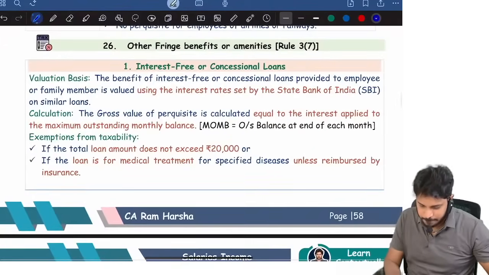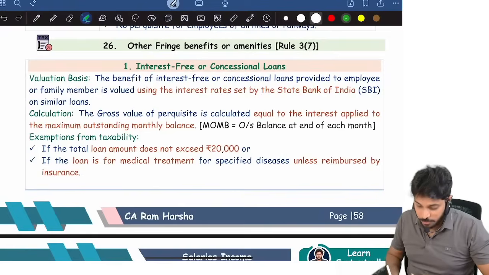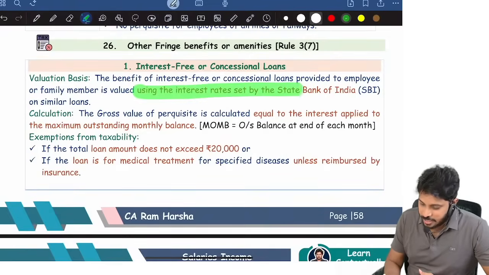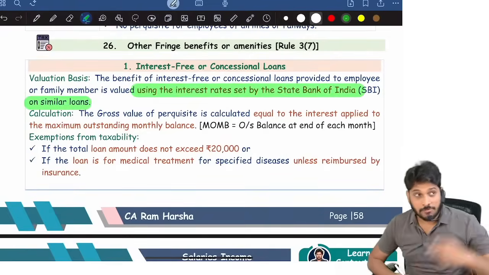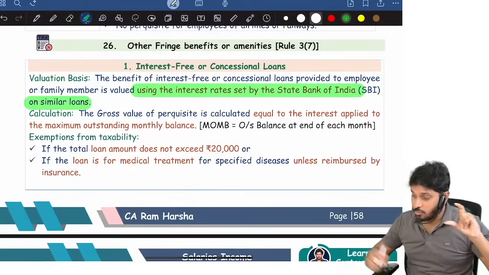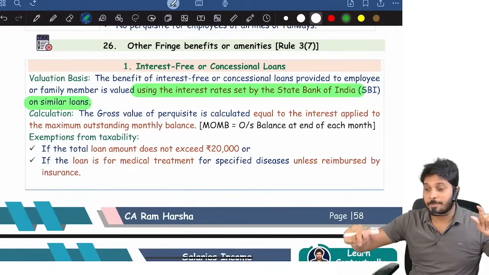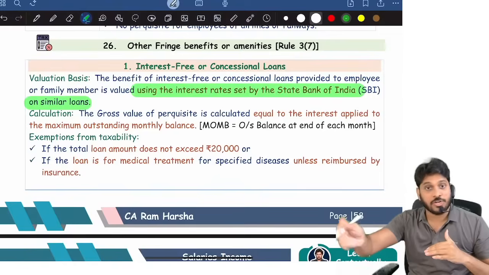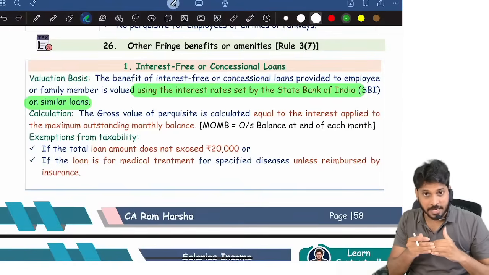Loan, you see. Loan is treated as a perquisite. How much? You take the interest rate set by State Bank of India on 1st April of the year. How much is the State Bank of India interest rate? That you take. And what is the type of loan we gave to the employee? Housing loan, personal loan, car loan, what loan we gave to the employee? Identify that. Okay, into the interest rate, that much is the perquisite, minus the amount recovered from him. For the loan given, any interest we are recovering, reduce it.